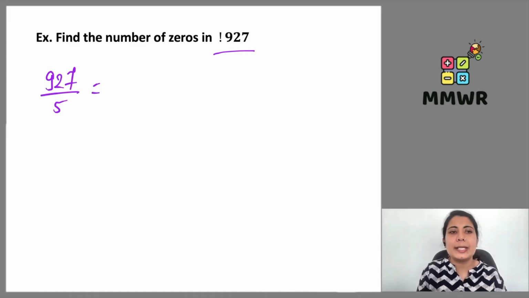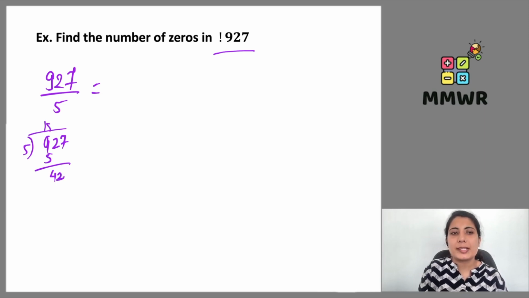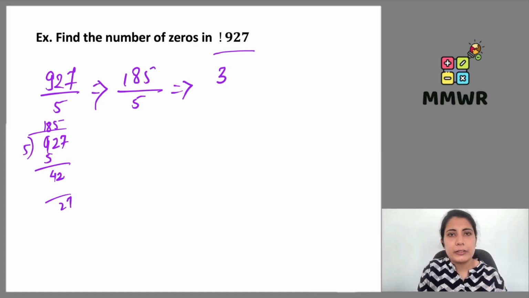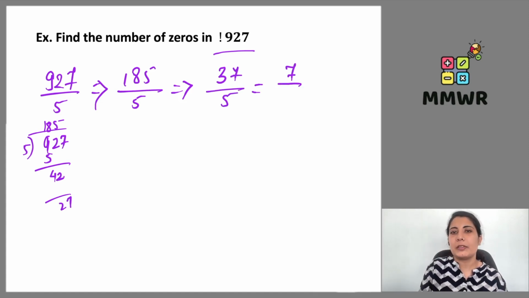So 927 divided by 5. 5 ones are 5, 42, 5 eights are 40, 27, 5 fives are 25. So we'll be getting 185. Again by 5 when I divide, 5 threes are 15, remainder is 3, 5 sevens are 35. Again by 5, 5 sevens are 35. Again by 5, 5 ones are 5.